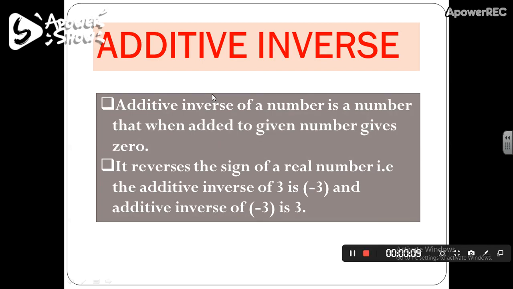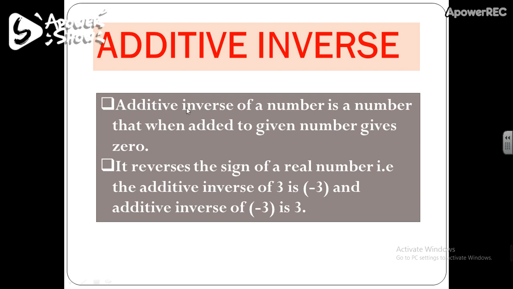If I ask to find out the additive inverse of 5, then the answer is minus 5, because when we add minus 5 to 5, then 5 plus minus 5 equals 0. And if I want you to find the additive inverse of minus 5, then the answer is 5. Again, minus 5 plus 5 equals 0. So additive inverse reverses the sign of a real number.